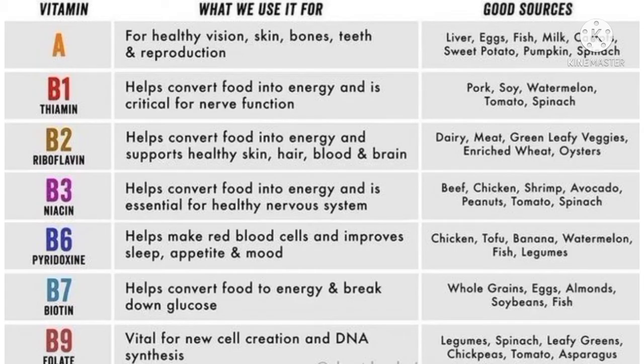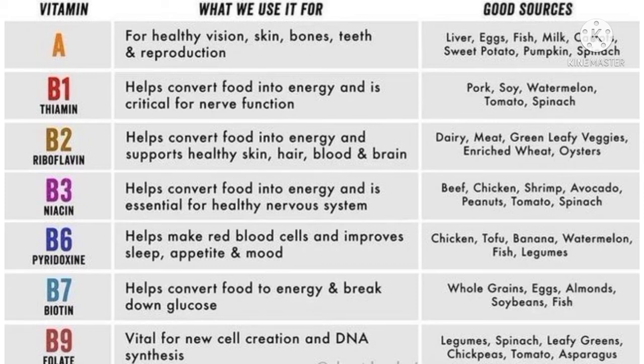Now here is a chart. The three columns are here: vitamin, what we use it for, means which vitamin is used for what thing, and the sources of that particular vitamin. So first is vitamin A. For healthy vision, skin, bone, teeth, and reproduction, vitamin A is very important, and good sources of vitamin A are liver, egg, fish, milk, sweet potato, pumpkin, and spinach.